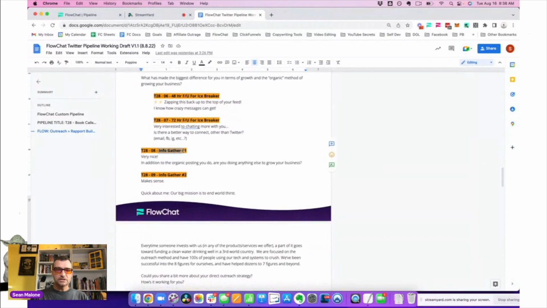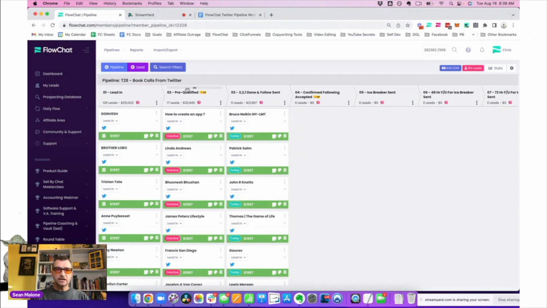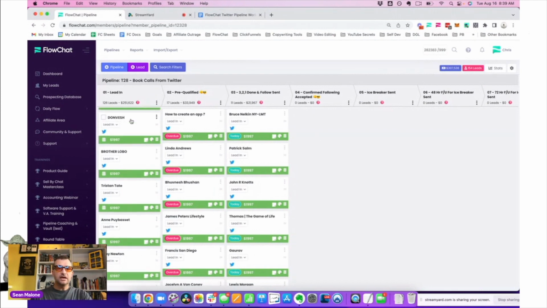Very simple. The orange things are the headers or the stage names. So if we go back here, you can see, I just click off of this, each one of these stage names, and then you have a message that's assigned. So here's how it works. First and foremost, we need to put some people in here. So what are we going to do?